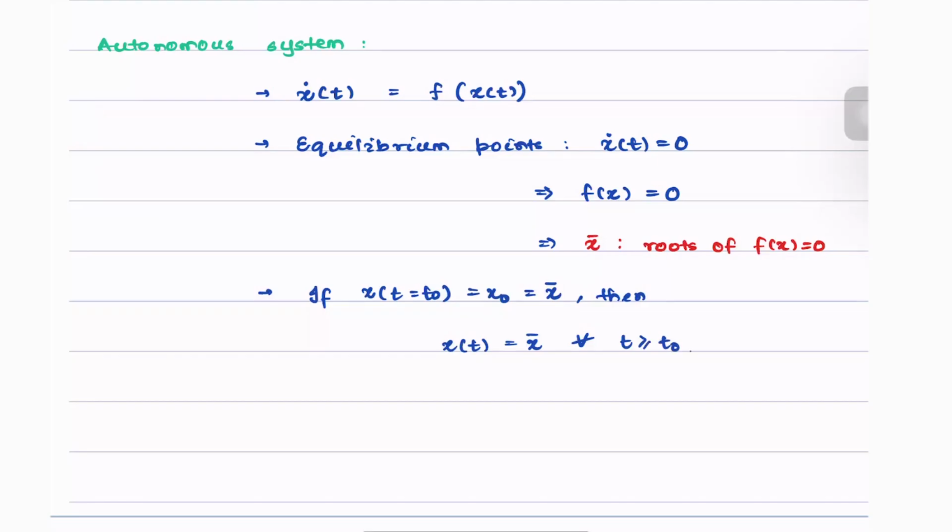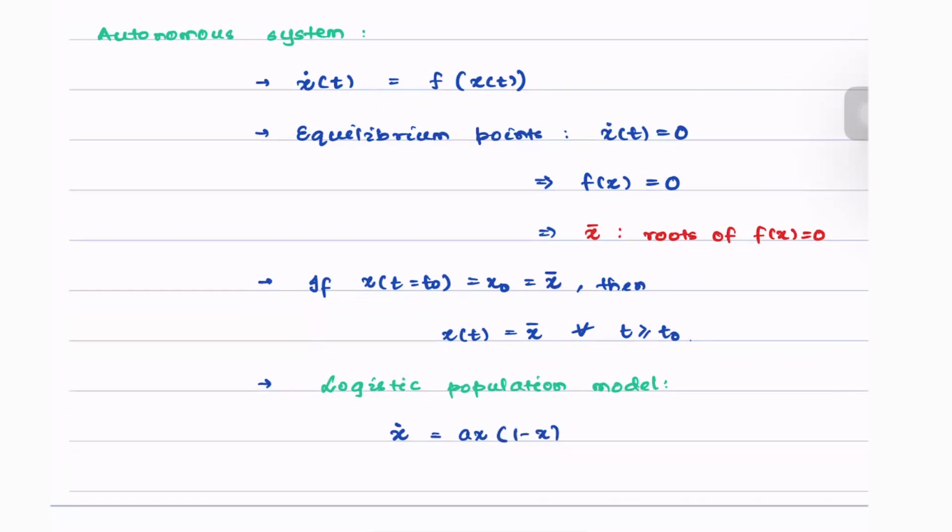Let us look at an example of this. A good example of an autonomous system would be a logistic population model. A simplified version of this model is given as x dot equals ax times 1 minus x.